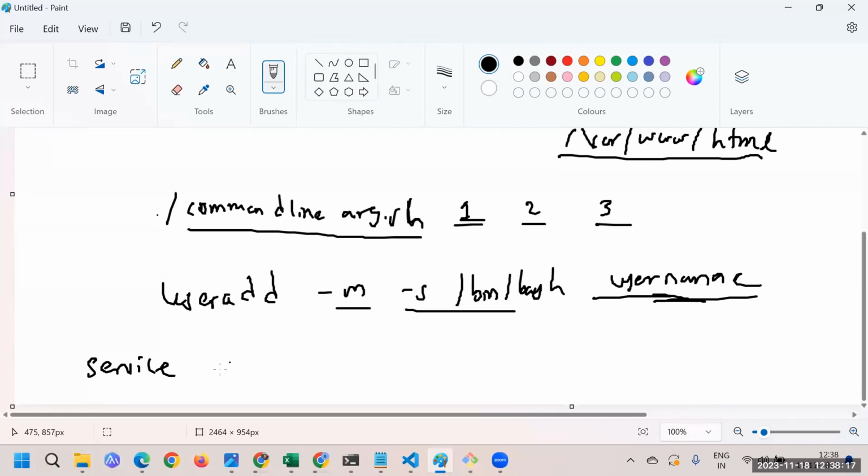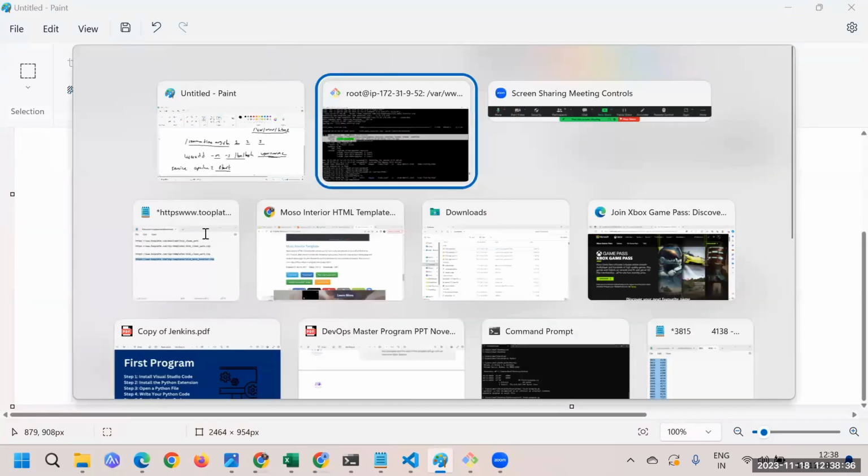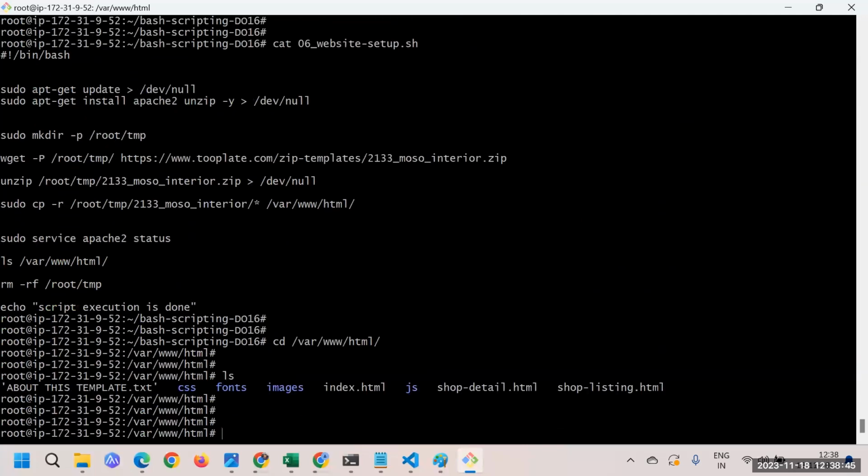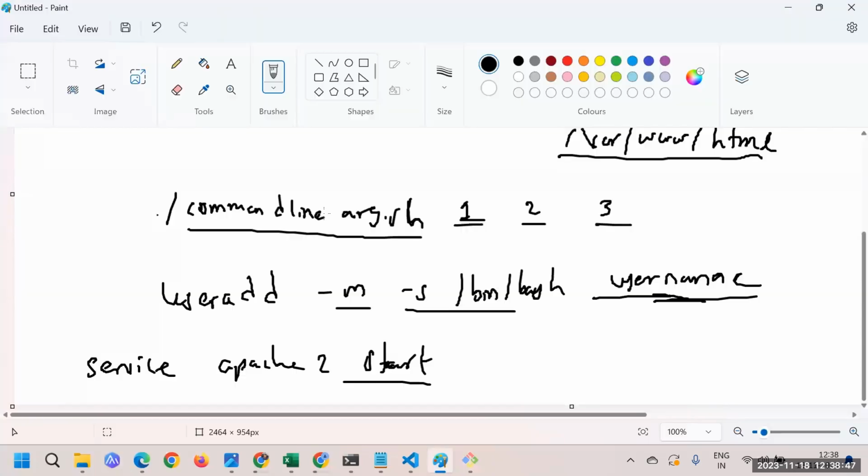Then for whatever services we have, it's Apache 2, and "service apache2 start" is something we would have to write. But here, as this is a Debian-based system, that is Ubuntu, we don't have to do it this way. It is already started and running, and that's the reason we don't have to do it. We are done with running the stuff already, and now we should be able to see the website.